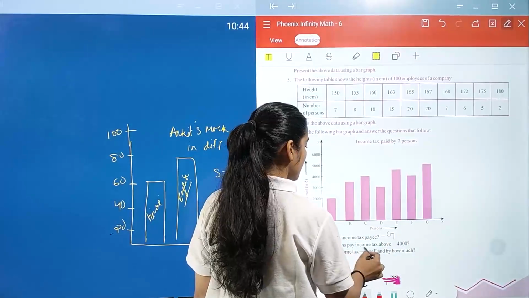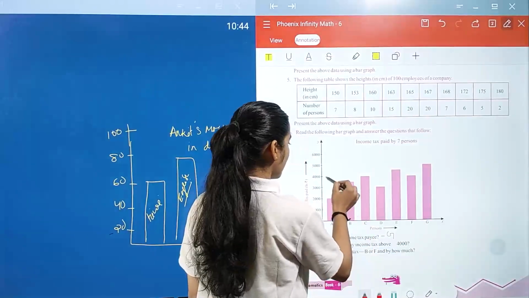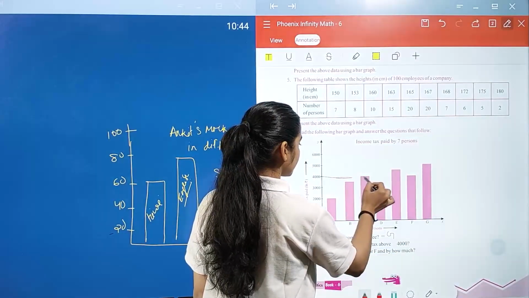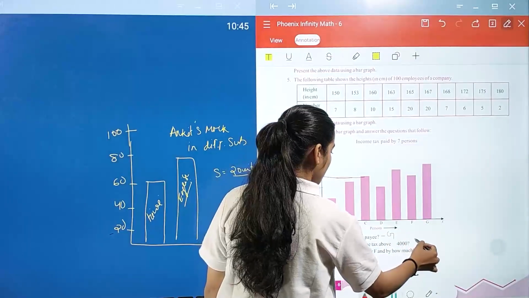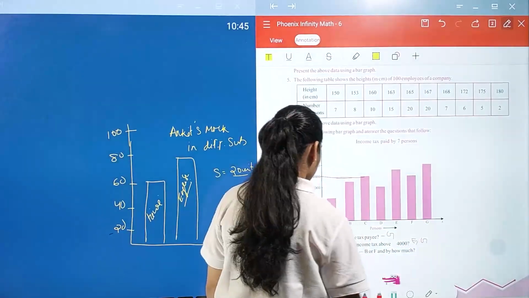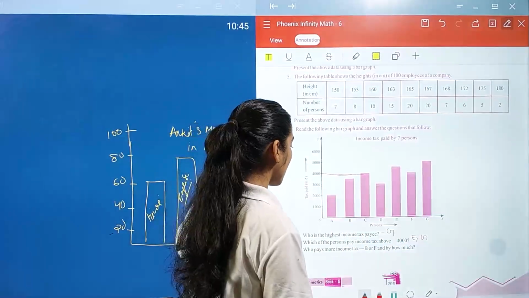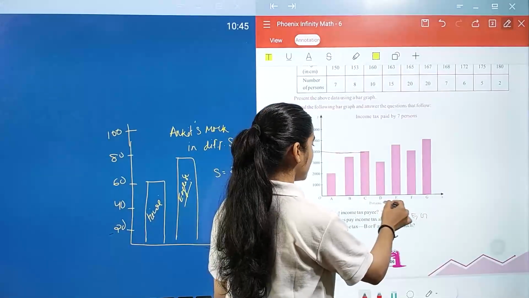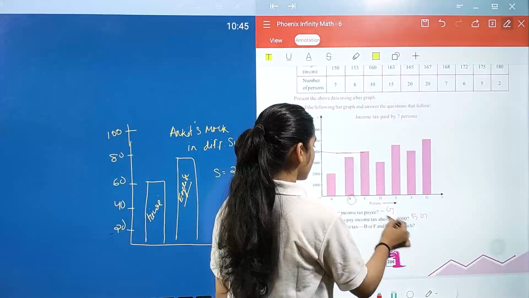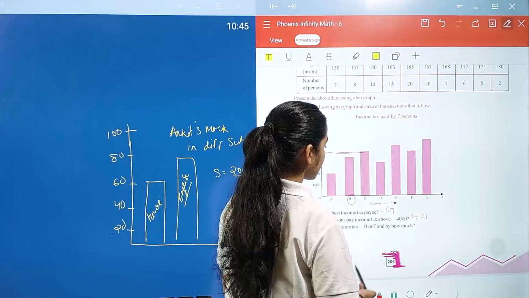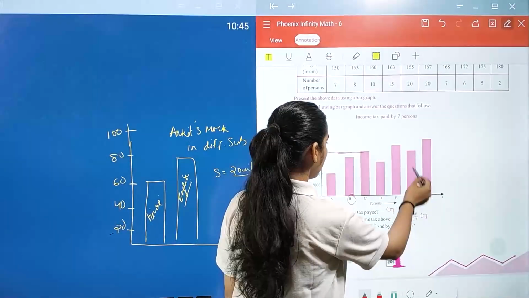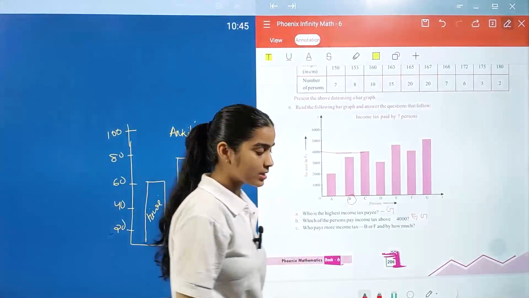Which of the persons pay income tax above 4,000? So above 4,000 we have E and G only. So E and G. Who pays more income tax, B or F, and how much? So B we have 3,50,000 and F we have 4 lakh. So they have a 50,000 difference.